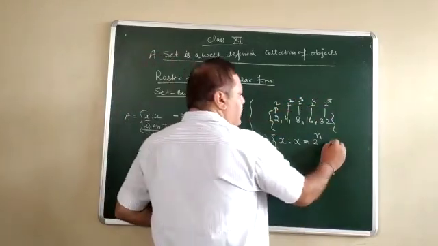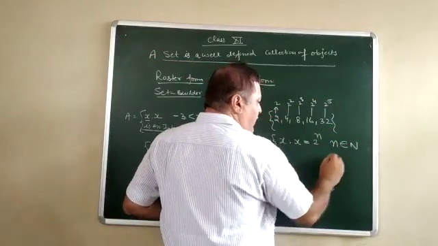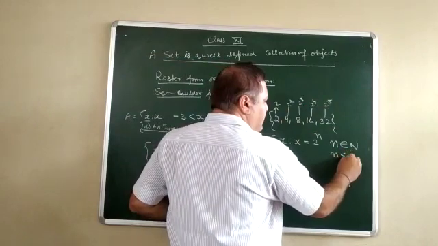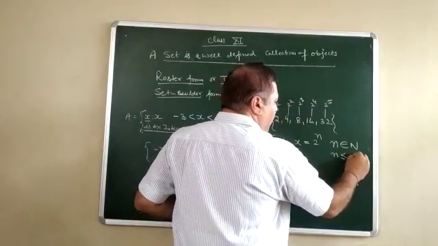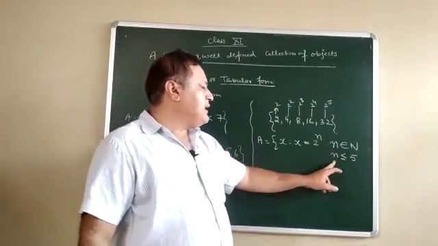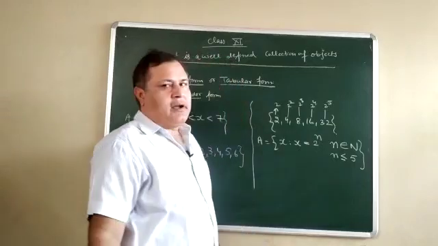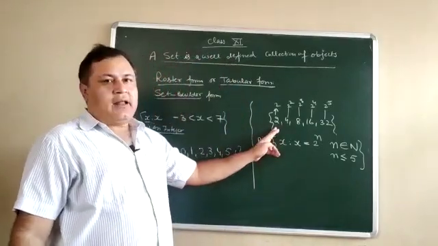So we can say n belongs to natural numbers and the value of n is less than or equal to 5. So this form is called the set builder form. This is another way of representing.